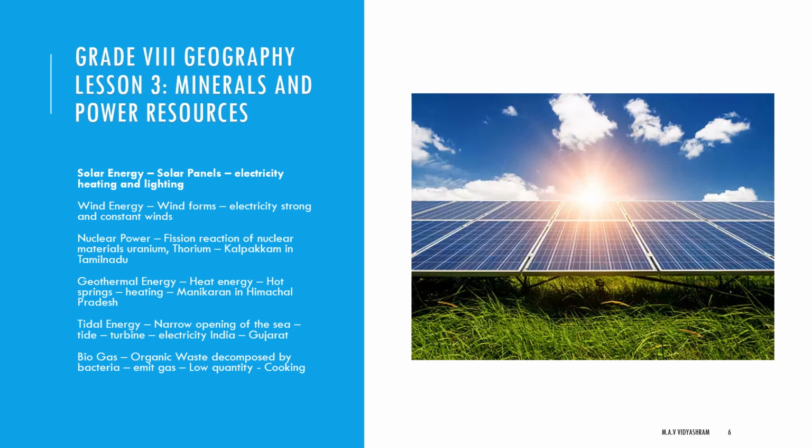Metallic minerals contain metal and non-metallic minerals do not contain metal. The third question: which conventional source is called buried sunshine? Coal, because it was buried under the earth for a long time, but it has a luster and shine. That is why it is called buried sunshine.